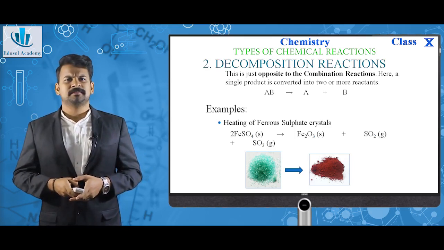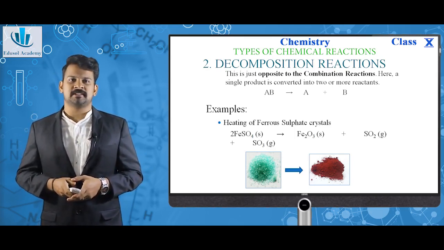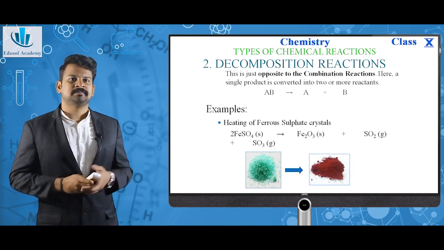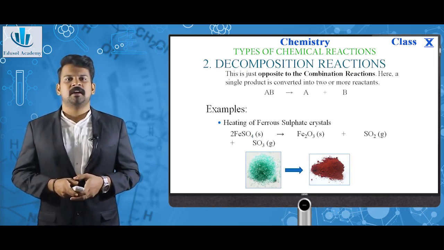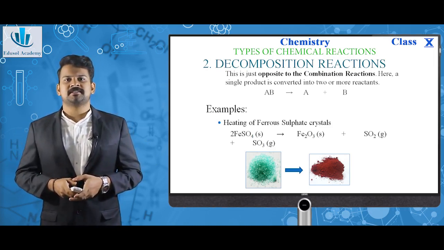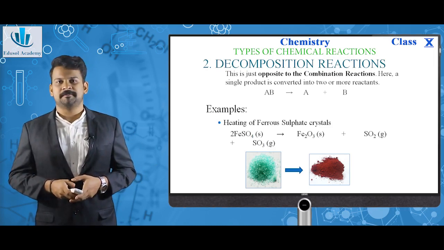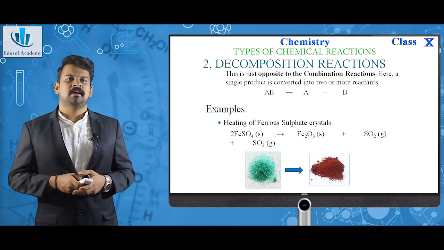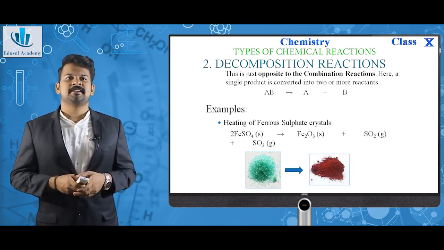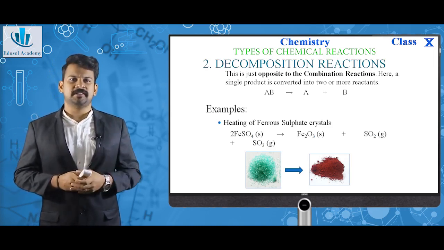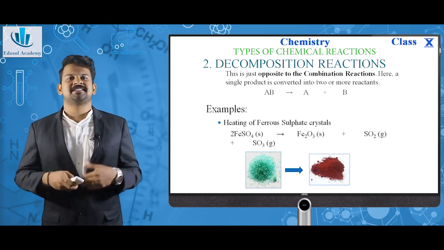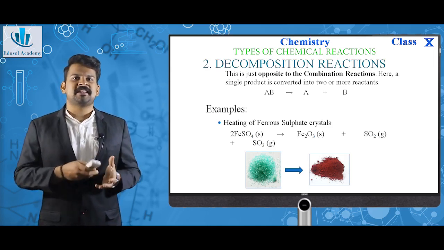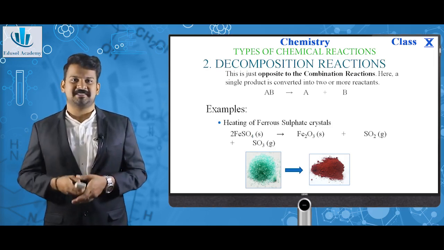For example, heating of ferrous sulfate crystals. As you can see here, FeSO4 giving Fe2O3 plus SO2 plus SO3. As you can see in the picture, the ferrous sulfate crystals are like this, which is heated and we get fine powders, which means the composition is changed. The ferrous sulfate crystals are decomposed.